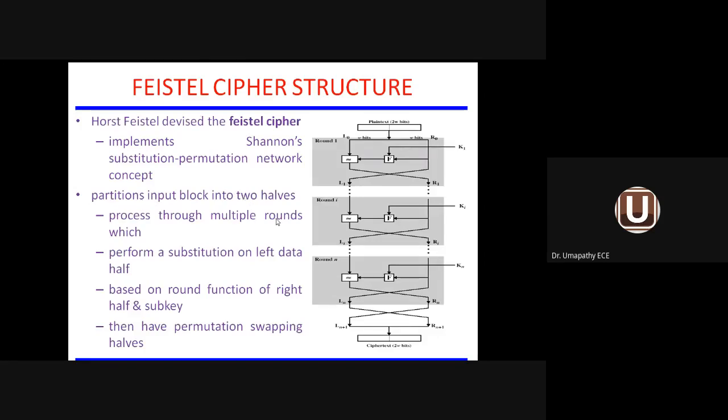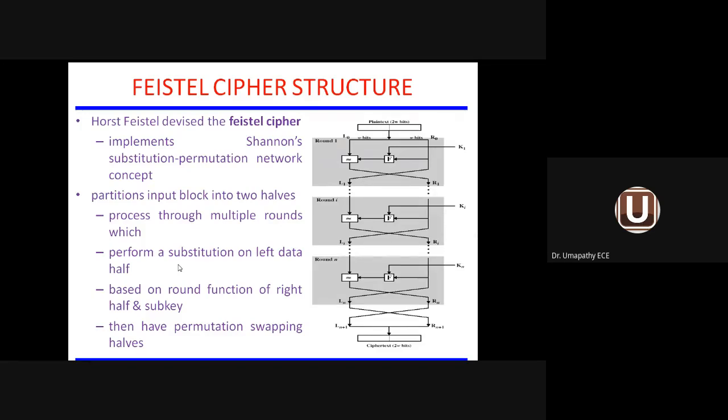It is processed through multiple rounds. Your right block as well as left block is subject to many permutation combinations. A substitution is performed on the left hand side data, but the right hand side is subjected to a round function along with the subkey. Once again, the incoming message is converted to a block, and the block is divided into two parts, the left part and the right part.